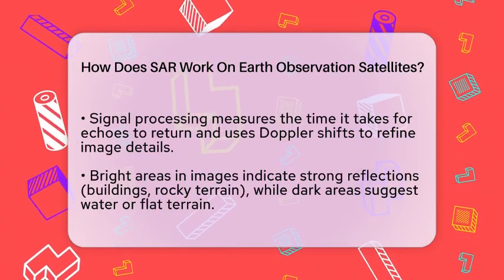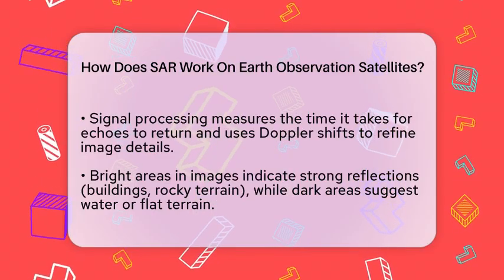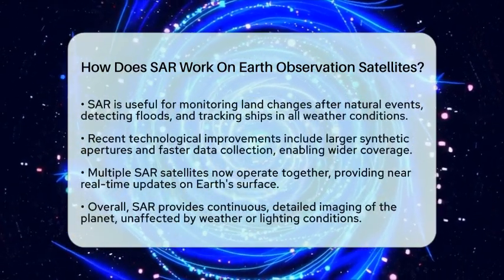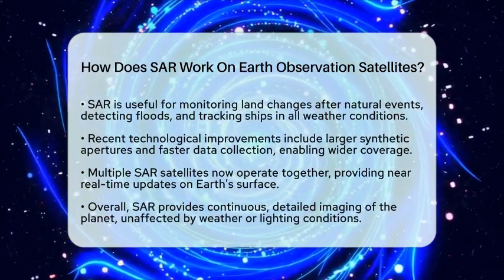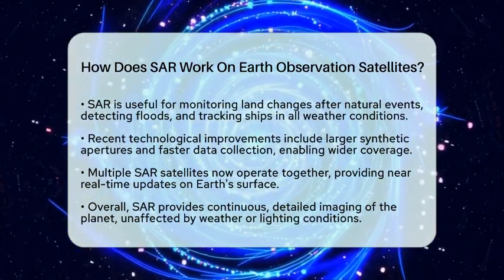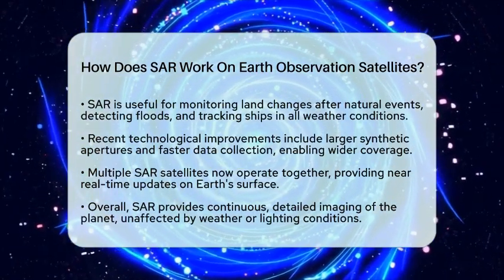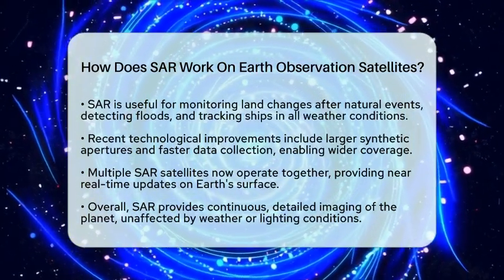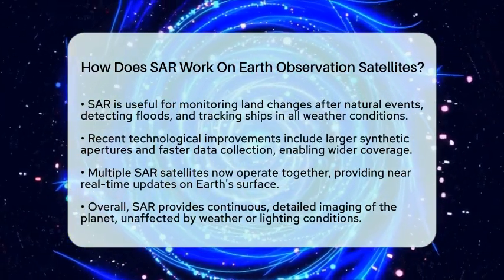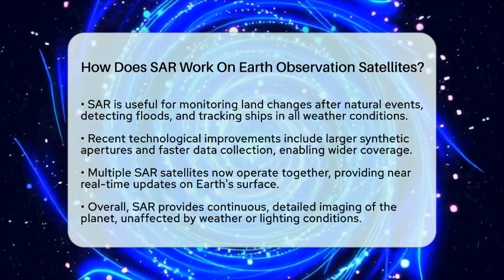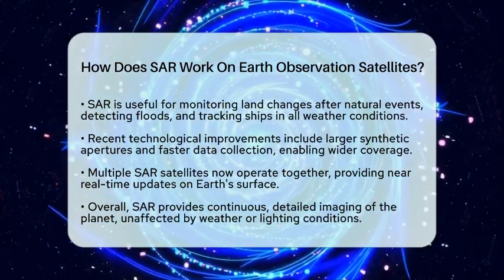Recent advances include larger synthetic apertures and more powerful radar signals. These improvements allow satellites to cover wider areas and gather more detailed data faster. Multiple SAR satellites now work together in constellations, giving us near real-time updates on Earth's surface changes.